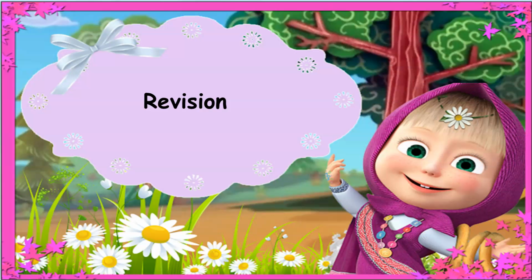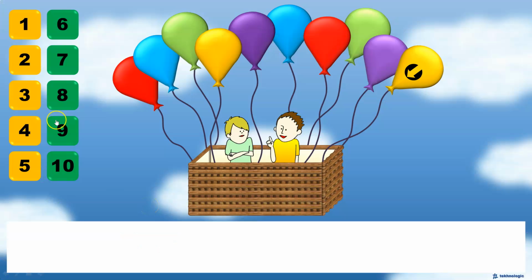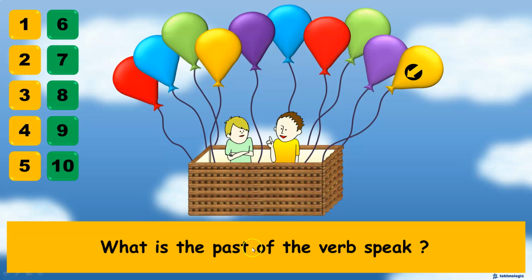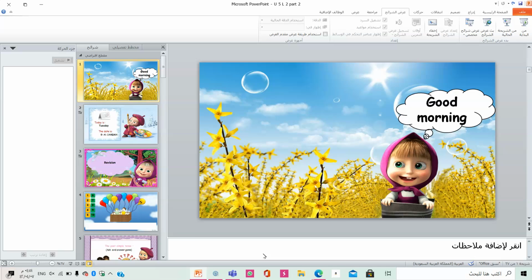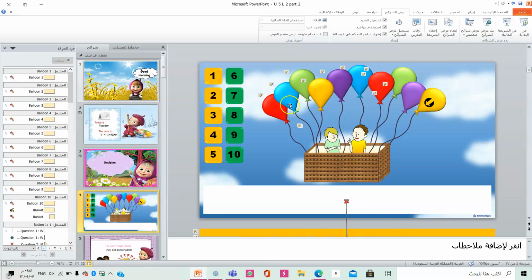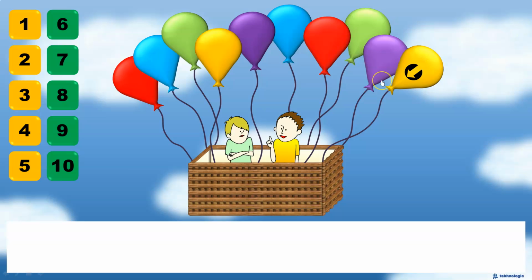Now, girls, let's take a quick revision before starting my own lesson for today, and we will play the balloons game. Let me see what is the question behind number 1. What is the past of the verb speak? The past of the verb speak is spoke. Number 2, make one sentence using spoke. I spoke to my teacher yesterday, for example.